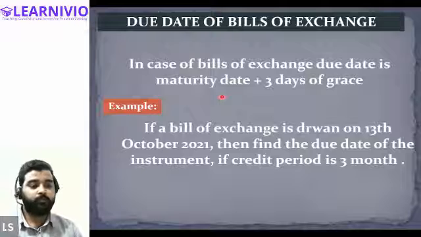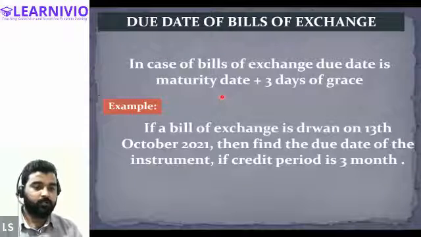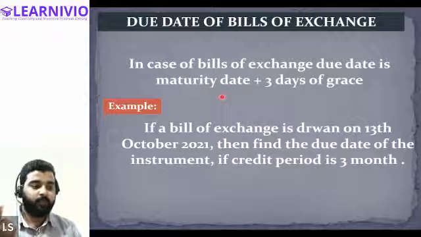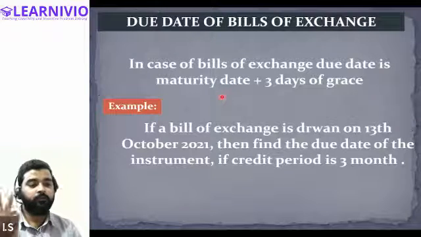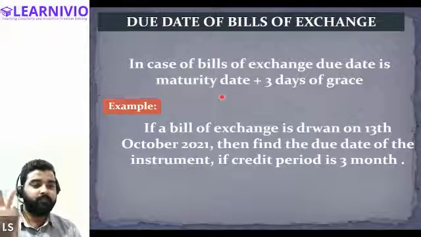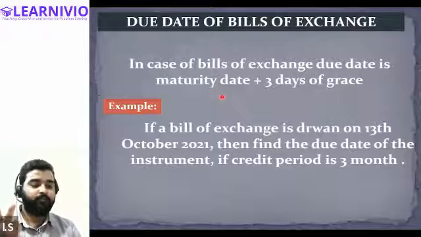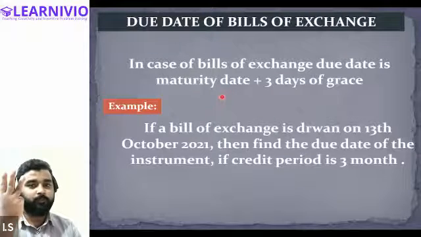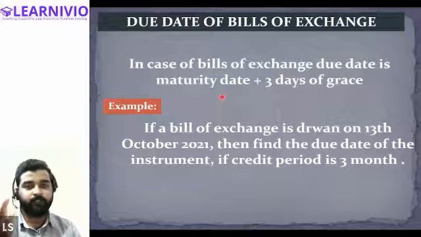From 14th October till 13th November, 1 month will complete. Again, from 14th November till 13th December, 2nd month will complete. And from 14th December till 13th January, 3rd month will complete. So the maturity date is 13th January.